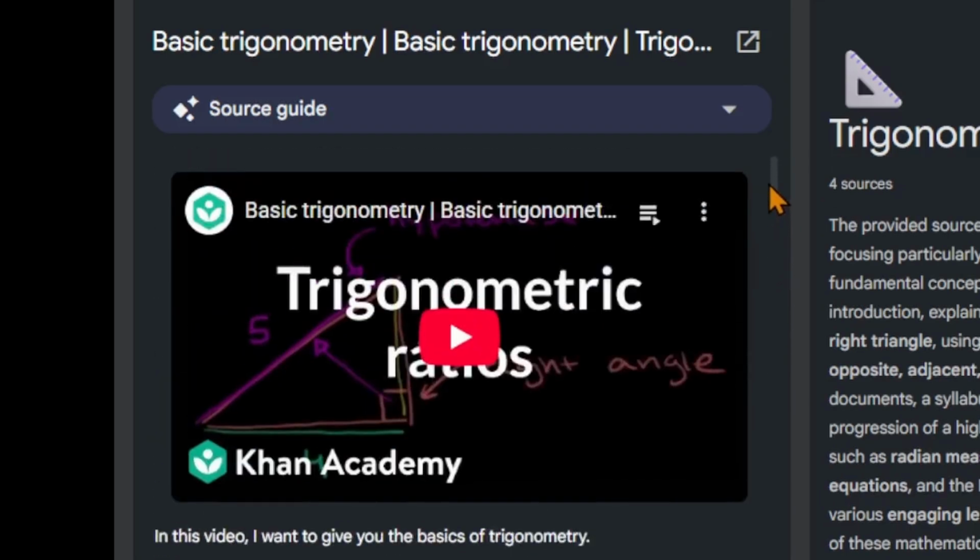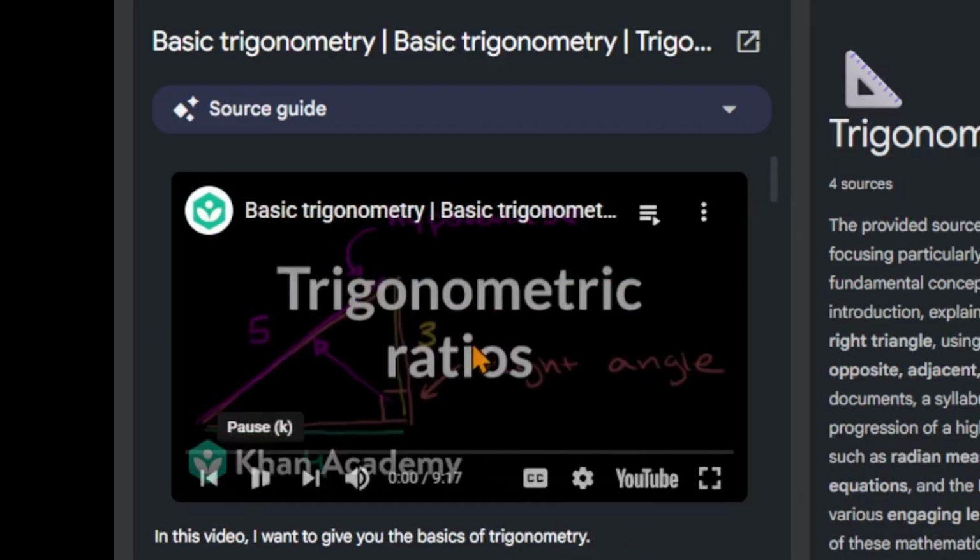But now what it also does is at the top, it embeds the video. And I'm not sure if the sound will come through, but I'm going to actually play this.